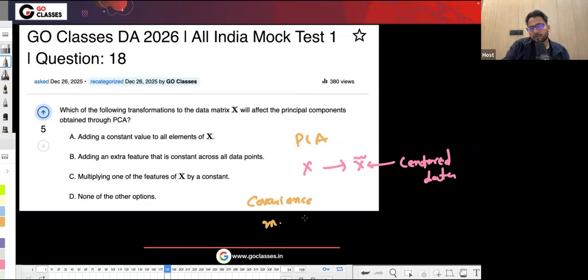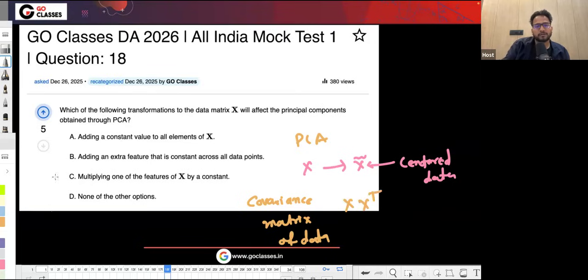Covariance matrix of data, right? So the covariance matrix is in general (x minus mu) into (x minus mu) transpose, divided by the total number of examples. But since it is centered data, mu is already zero, so you can just take x into x transpose, right?